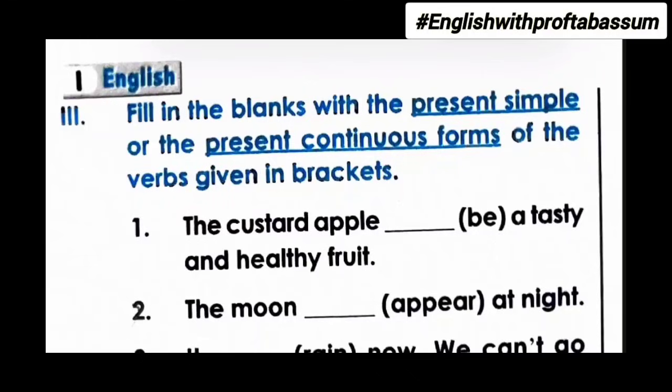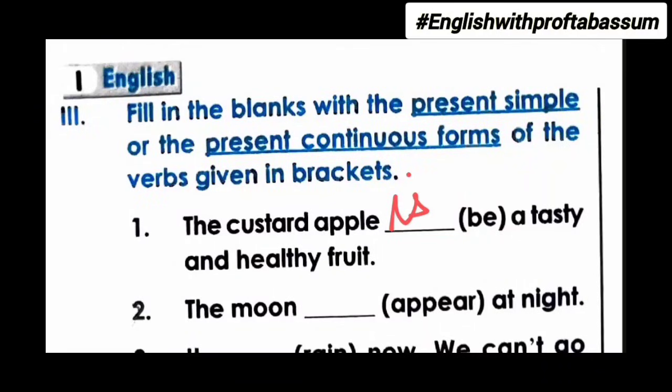So this is a fact. So it is simple present tense and the bracket word is be. So there are many be forms like is, am, are, was, were and also will be. But because custard apple is singular, that's why we'll apply is over here.